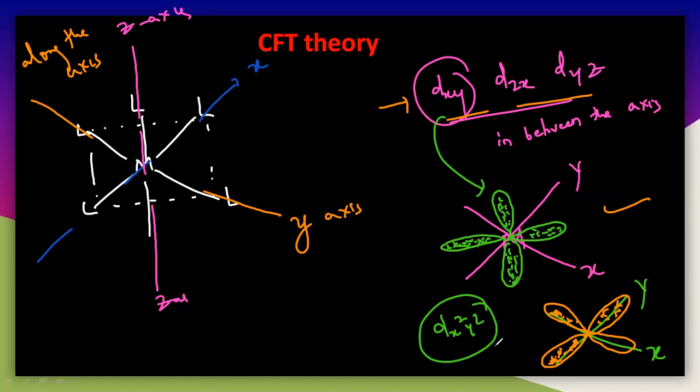And in the case of dx square minus y square and dz square, the lobes are completely along the axis. The electron cloud is present along the axis. Now see what happens here. You know that the metal is linked with a ligand, so the ligand must donate its lone pair of electrons to the central metal ion. Whatever the ligand, it will come with its lone pair of electrons.